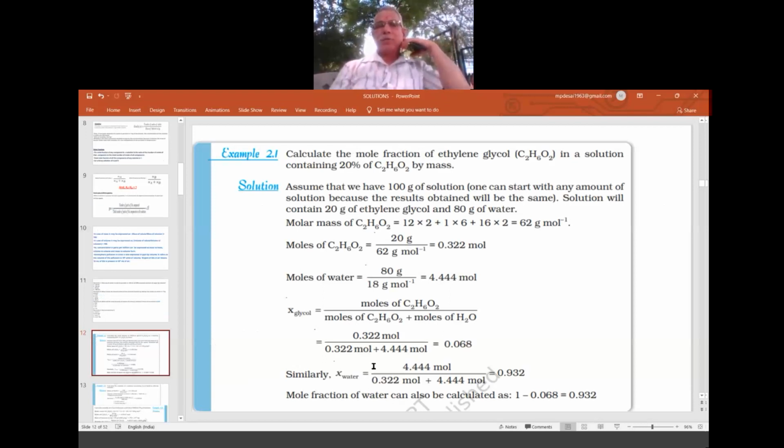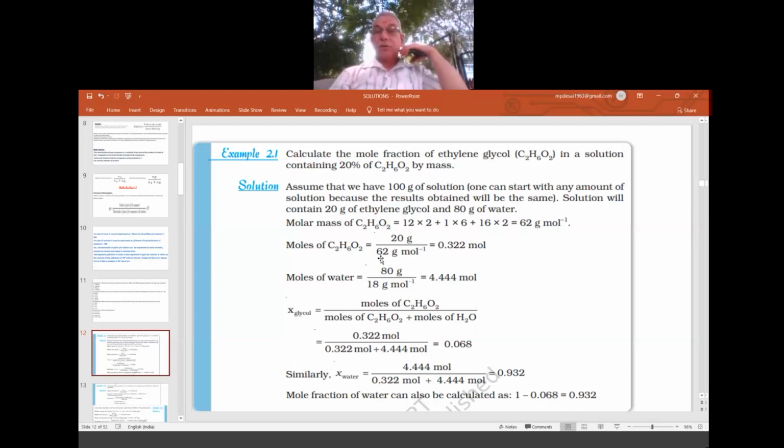This is a question I have taken from the textbook just to understand the concentration of a solution. Calculate the mole fraction of ethylene glycol in a solution containing 20% of ethylene glycol by mass. So 20% of ethylene glycol means what? It means in 100 gram of solution, 20 gram of ethylene glycol is there.